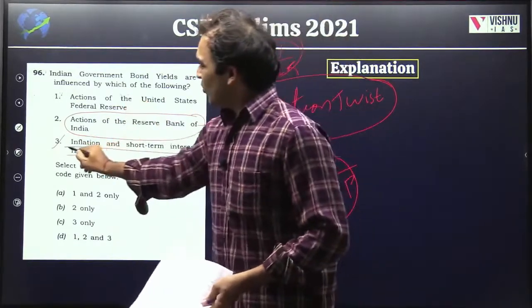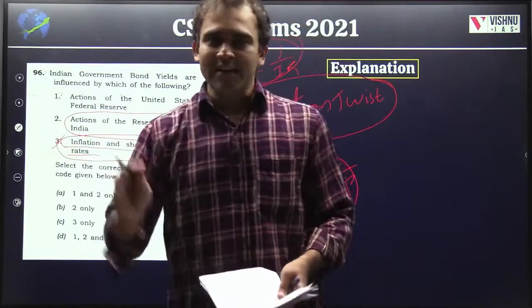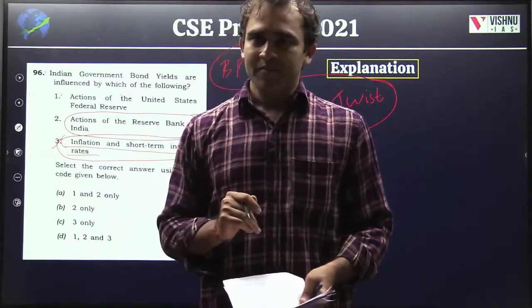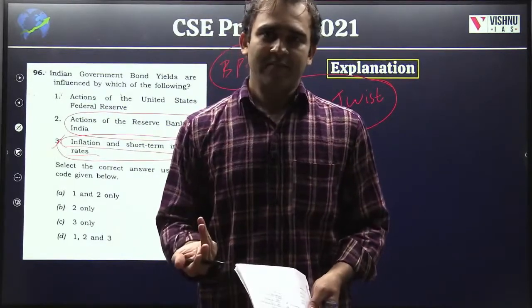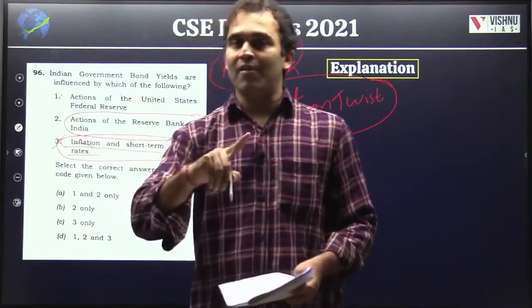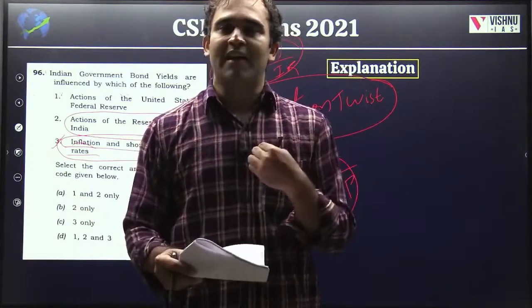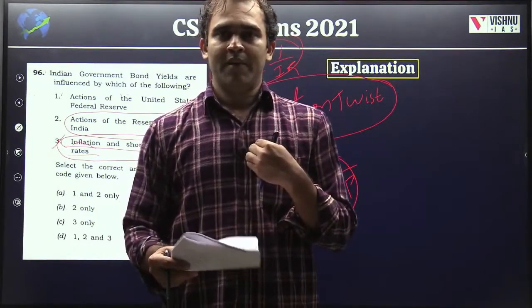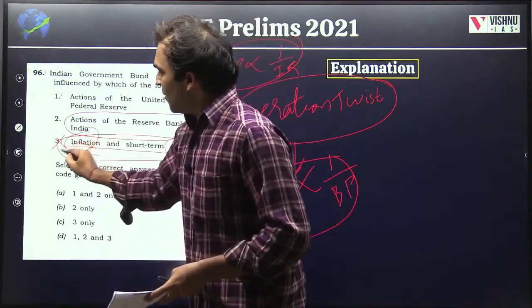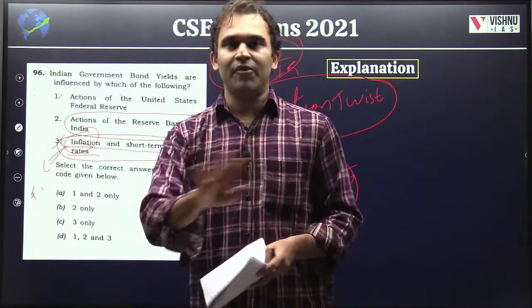Don't you think these two will always affect the return on any kind of investment? That much we can understand. Inflation and interest rates will always have a bearing on my returns on any investment I have made. In fact, when there is high inflation, people will go into fixed income securities, where my income will be fixed.